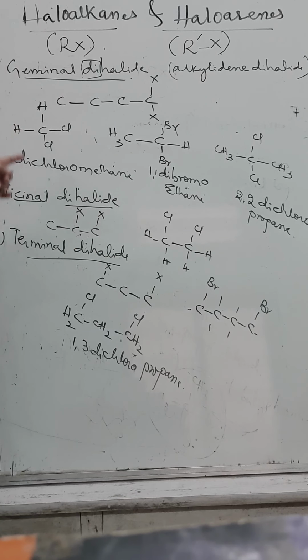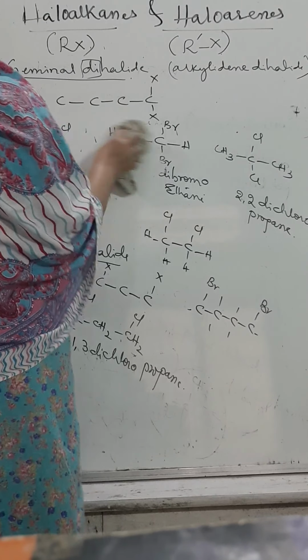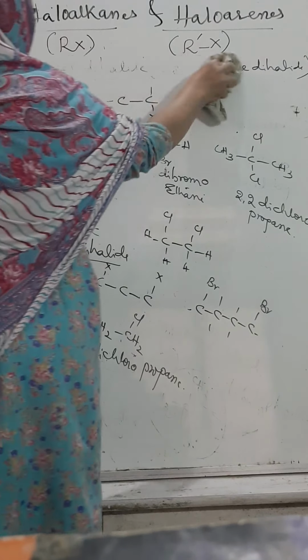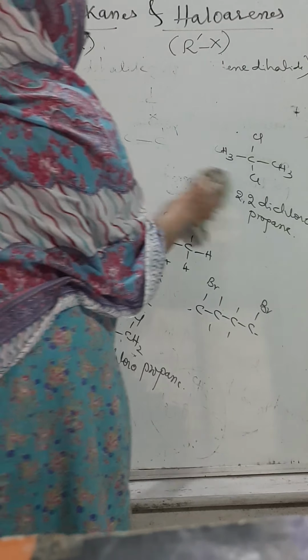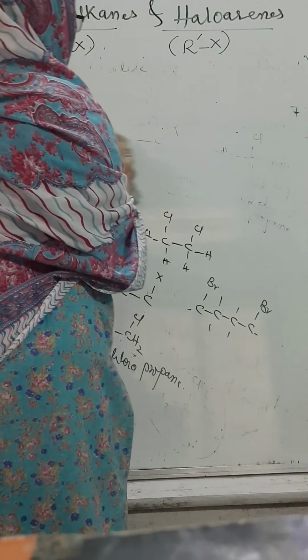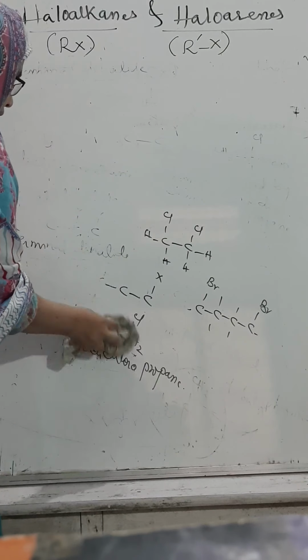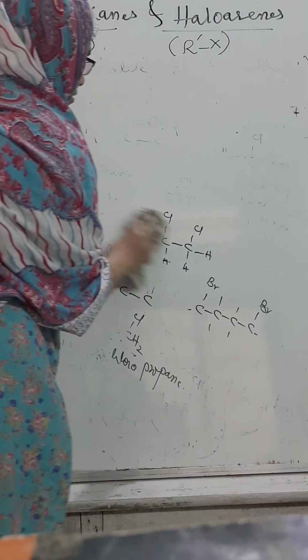Children, you need to remember one thing with respect to geminal, vicinal and terminal. No doubt they all contain the same halide groups, but their characters will be different. How come it is possible? I will take one example. This is a very important note. You may think that geminal, vicinal and terminal almost look the same, because all contain 2 halides. Are all the properties the same or different? No, properties will be different.